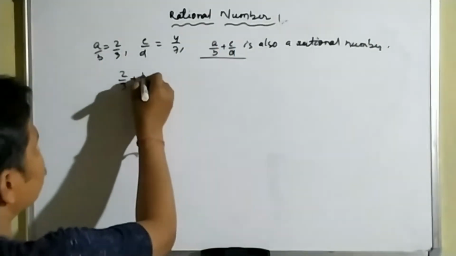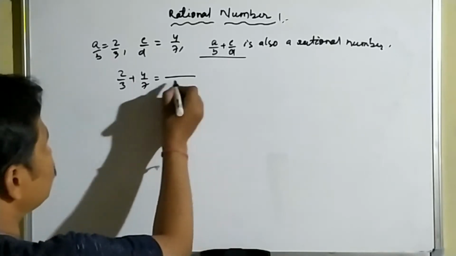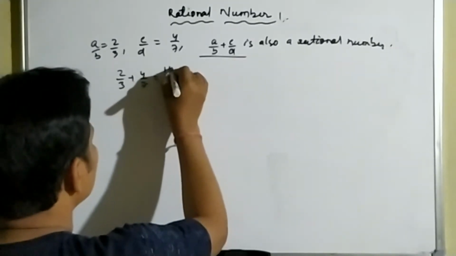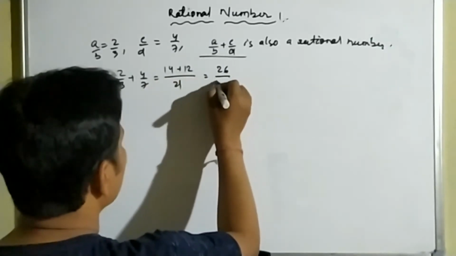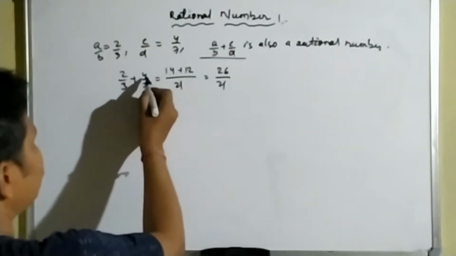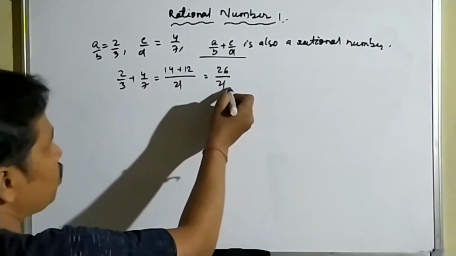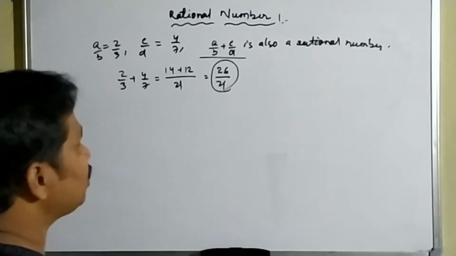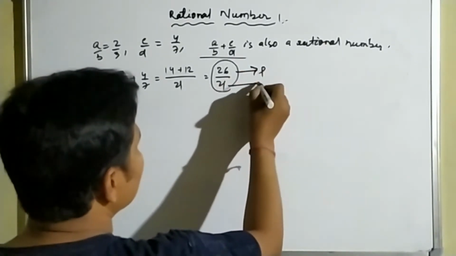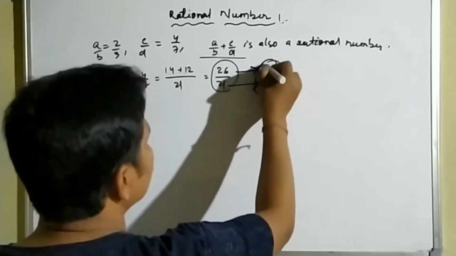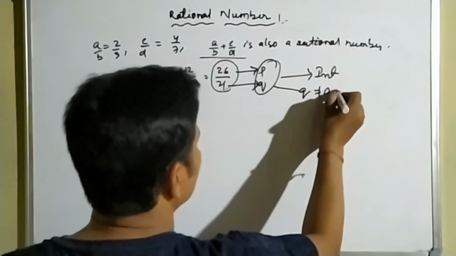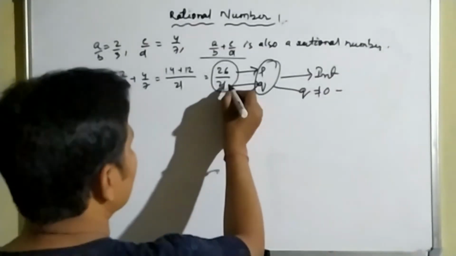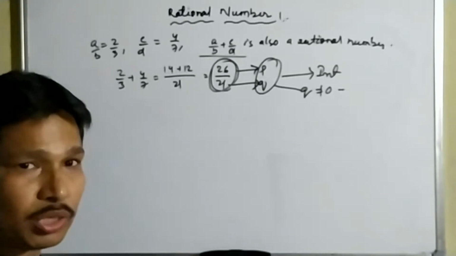2 by 3 plus 4 by 7, which is equal to, LCM is 21, and this is 14 plus 3 into 4, 12. The result is 26 by 21. Is it right? 7 into 3 is 21, 7 twos are 14, 3 plus 4 is 12. So the answer is 26 by 21. And here we can say that this is representing P and this is representing Q. Both are integers and Q is not equal to 0 here. So we can say that 26 by 21 is a rational number.